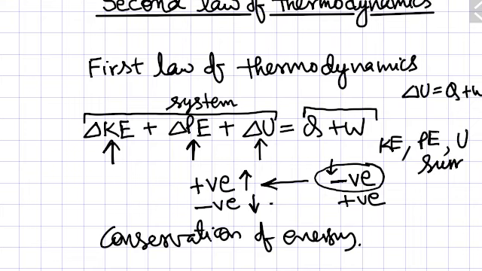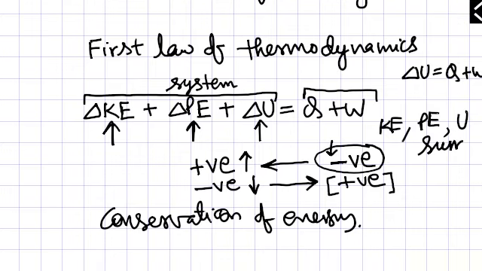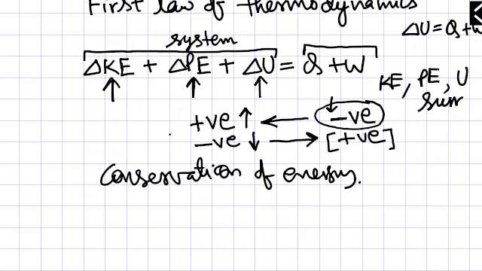And where will it go? It will go to the surroundings, and the same amount of energy will be increased in the surroundings. So what I mean to say is that energy is conserved. It is not that if here the change is 50 joule, then here the change will be only 5 joule. It will be minus 50 joule, so that the energy is conserved, or you can say that the energy of the universe is conserved.